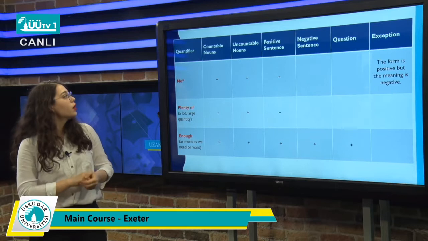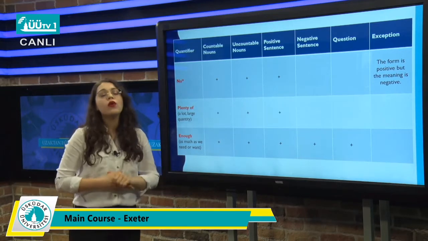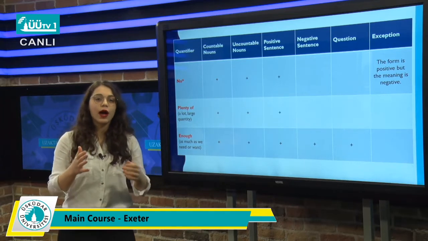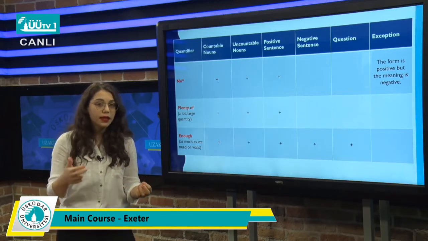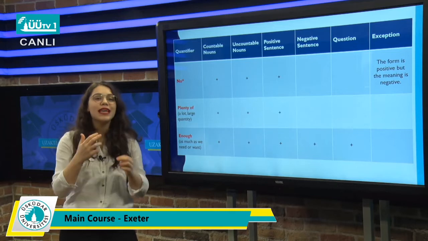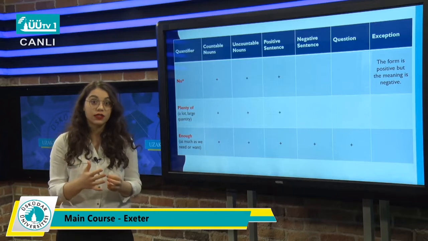And no. So, no is, as you know, something negative. So that's why we have to use no only in positive sentences. Why? Because the form has to be positive, whereas the meaning is negative. No gives the meaning of negativity.